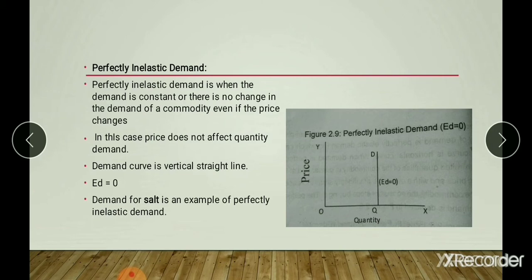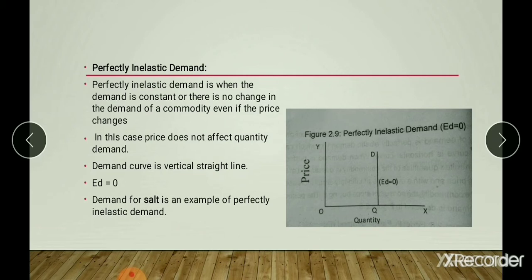Whatever the price change, whether it increases or decreases, the quantity demanded does not increase or decrease. So changes in the price of the commodity do not affect the quantity demanded at all.